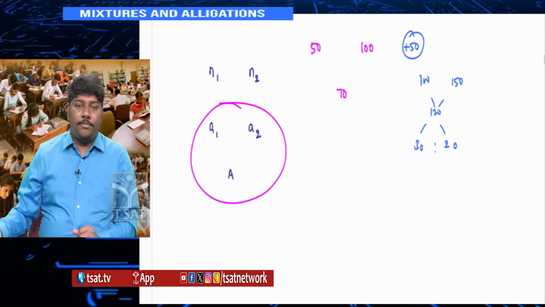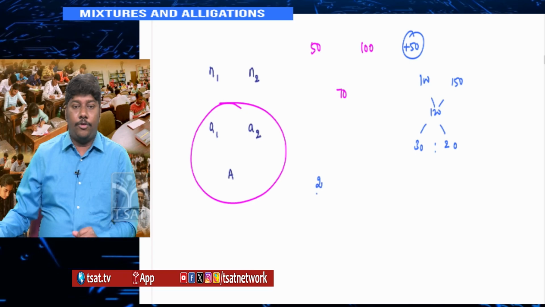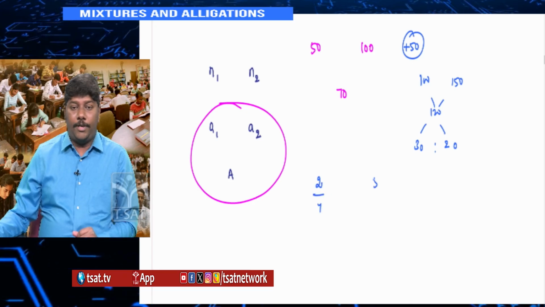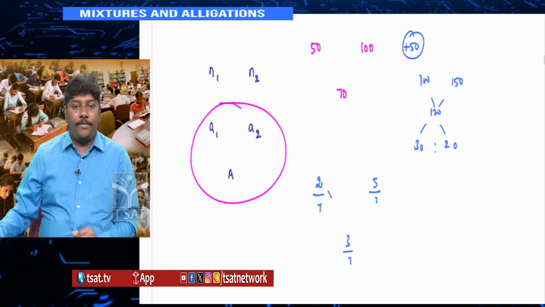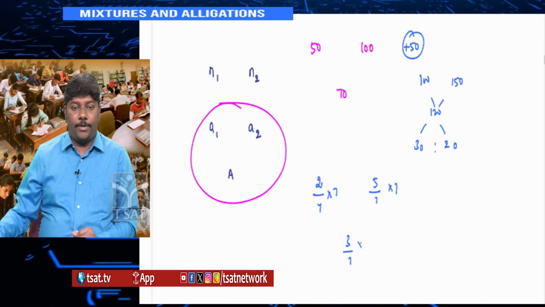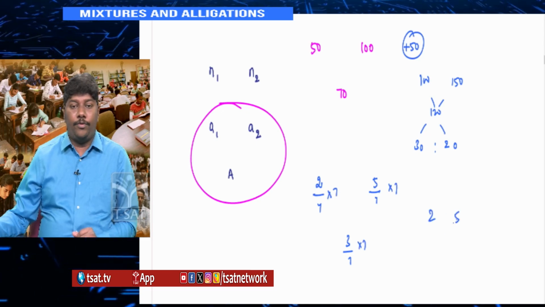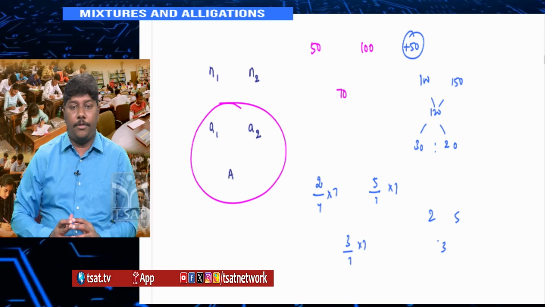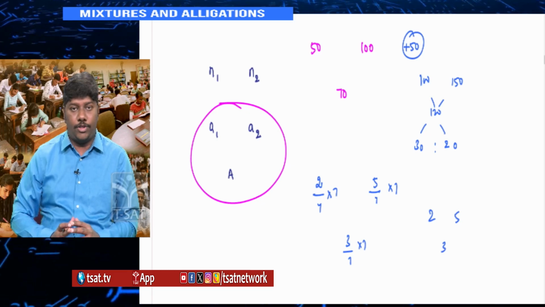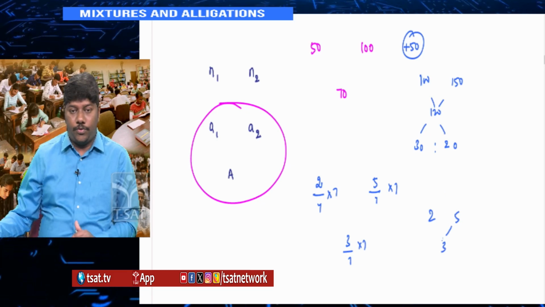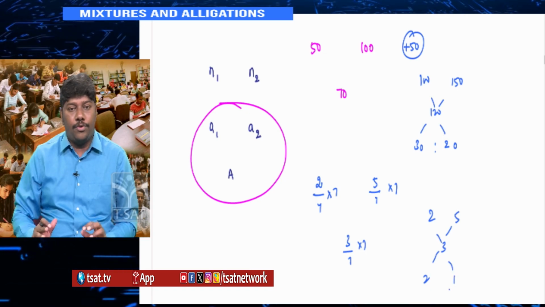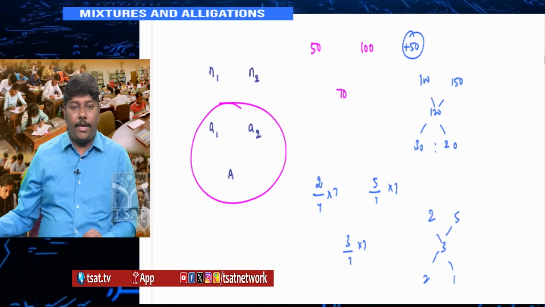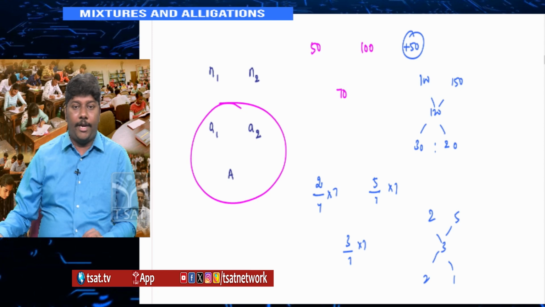Because sometimes it will be something like 2/7, 5/7, then 3/7. Don't do it in terms of fractions. Multiply everything by 7, 7, 7. You end up with 2, 5, 3. Then you can easily find out the ratio. It is 2:1, N1:N2, because this ratio is 2 here, this is 1. So we can multiply A1, A2 and capital A by any number that you want.